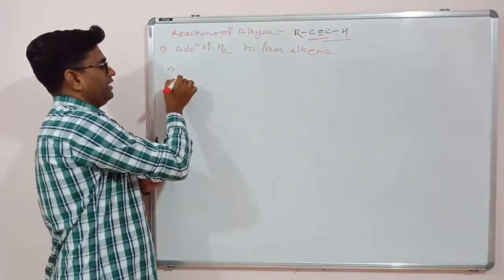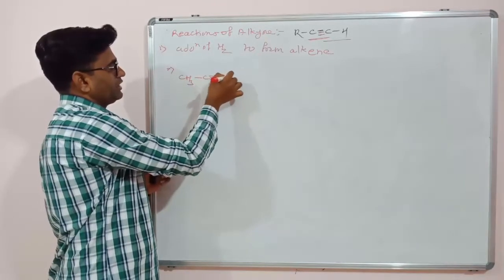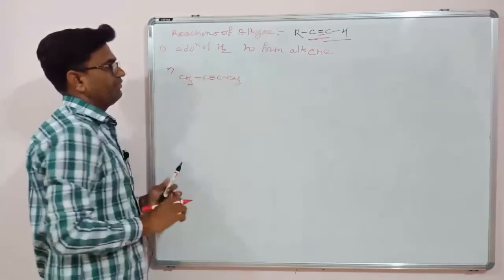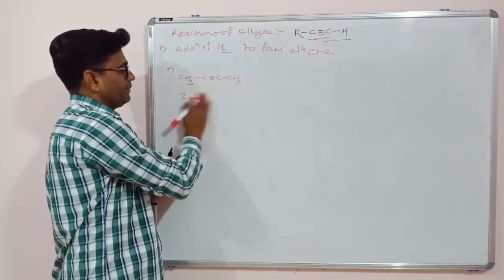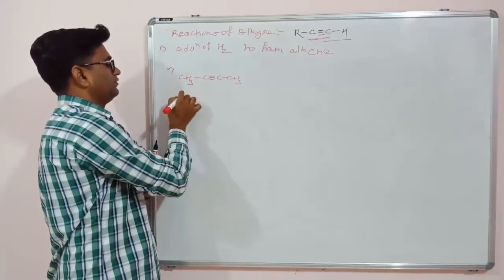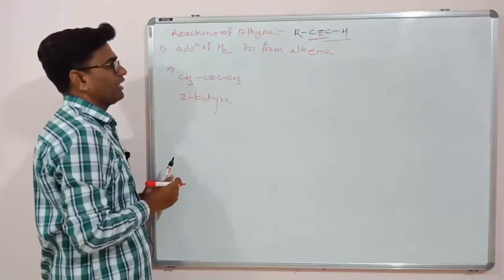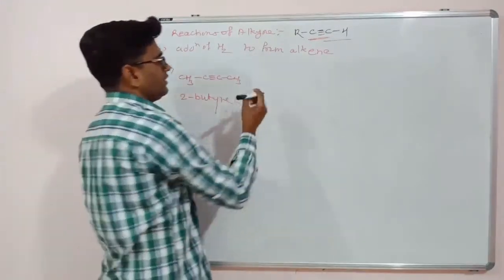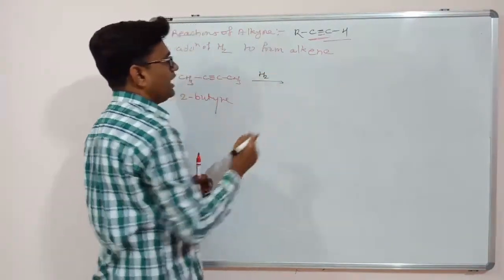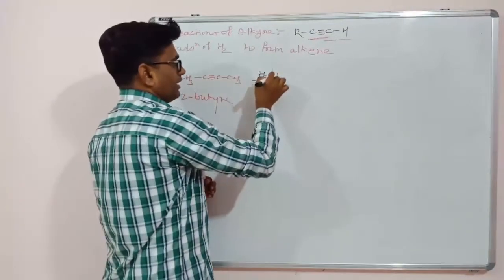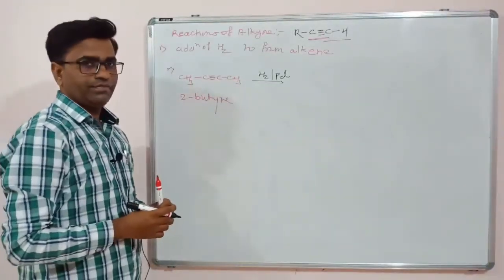For example, if we have CH3, C triple bond C CH3, so this is 2-butyne. If you are using a reagent like hydrogen, because this is hydrogenation, the catalyst is palladium. So palladium is a metal.